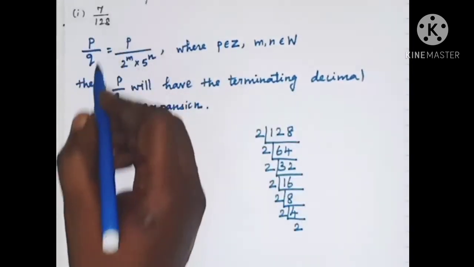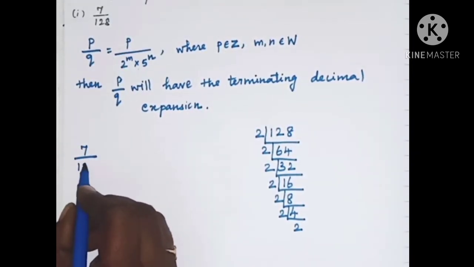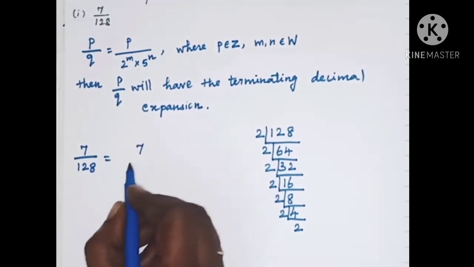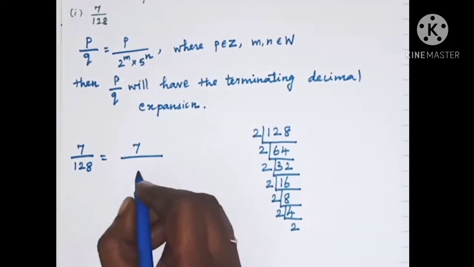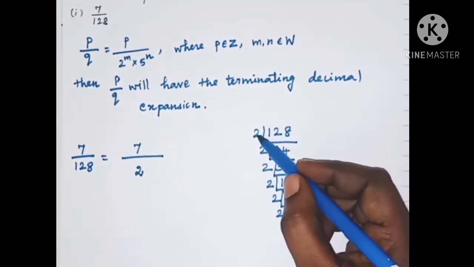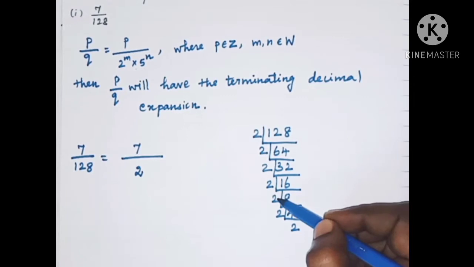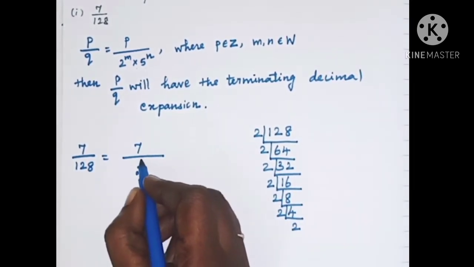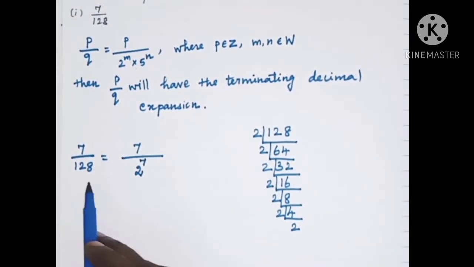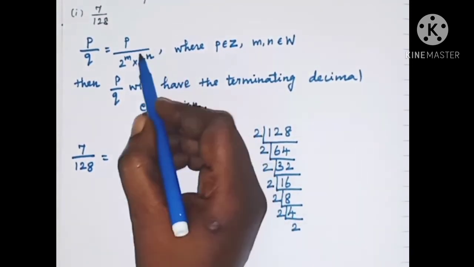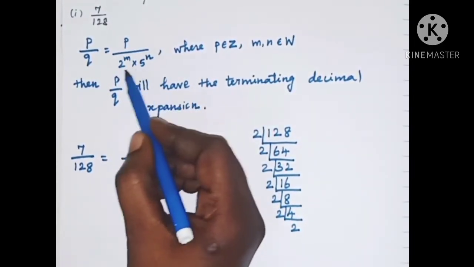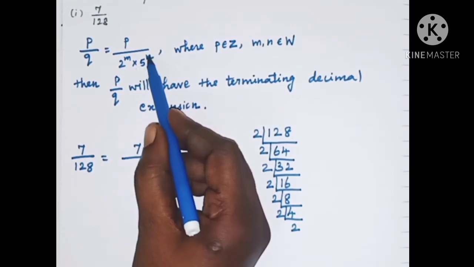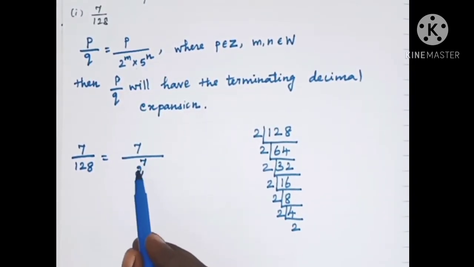So here 7 by 128 can be written as 7 by 2 power something. How many 2s do we have? 1, 2, 3, 4, 5, 6, 7 2s. So 128 can be written as 2 power 7. And in the definition we have p by q can be expressed as p by 2 power m into 5 power n. Here we have 2 power 7.